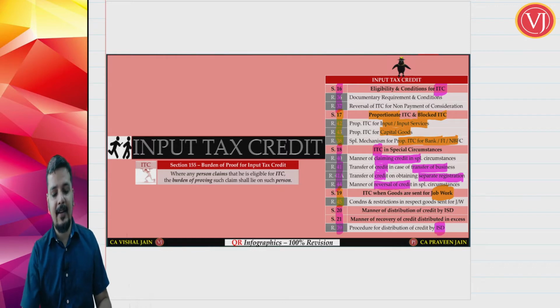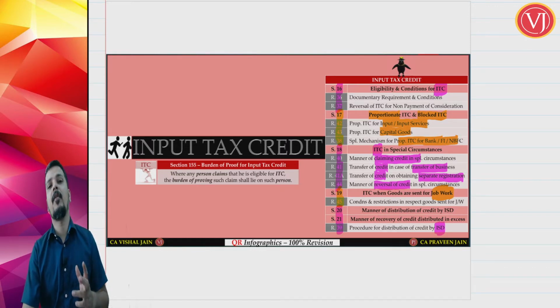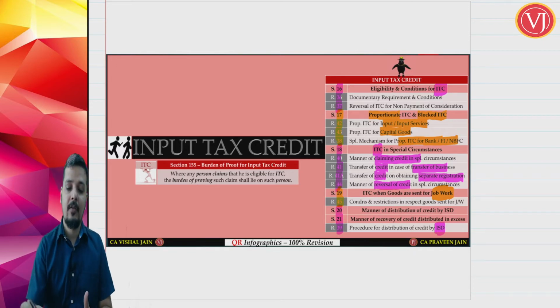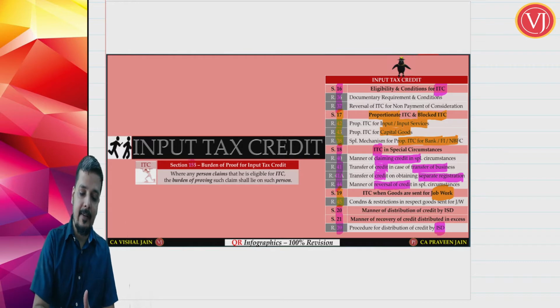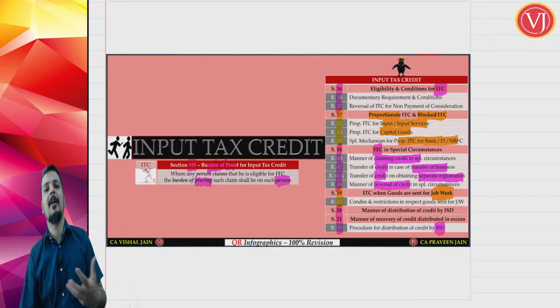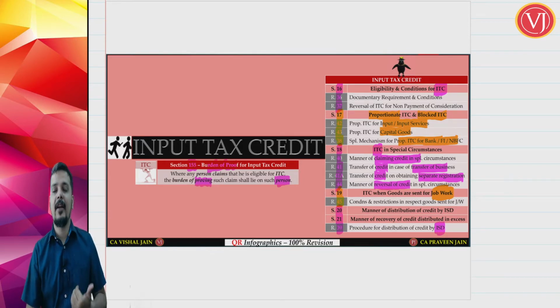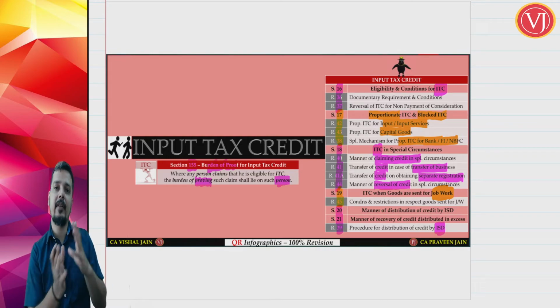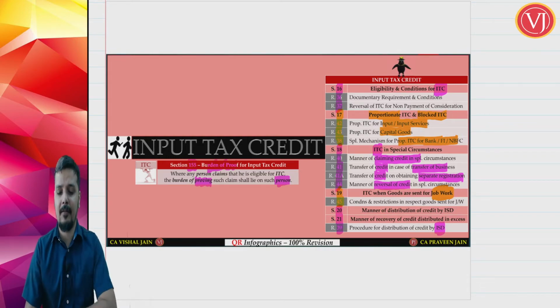And you have to understand that the burden of proof of claiming input tax credit lies on the registered person. So if I am claiming input tax credit, I should prove that I am eligible. Section 155 tells that the burden of proof is always on the assessee to prove that he is eligible for that credit. If I am claiming input tax credit, I have to prove that the credit that I have claimed is genuine. So it lies on the assessee, not on the department. That is said in section 155.